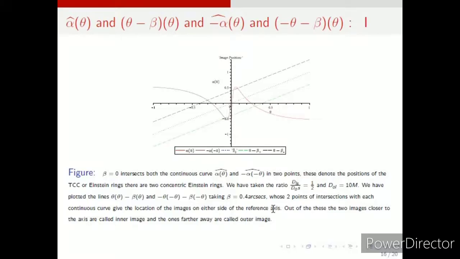And for theta minus beta, the points of intersection of that line with the continuous curves will give us the image positions. Again, we have two image positions on both sides of the reference axis. So there are two images on either side of the reference axis. The one closer to the reference axis we call the inner image, and the one farther away is the outer image.